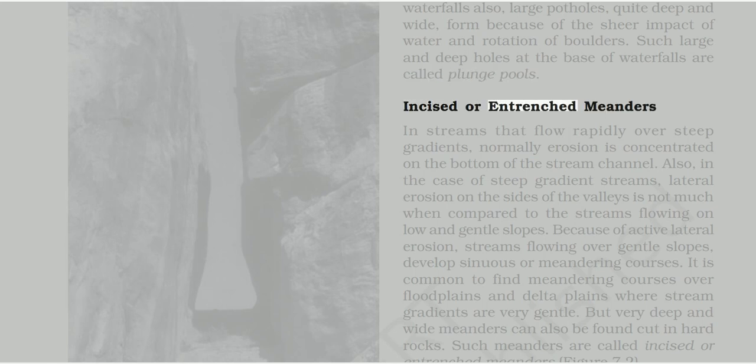Incised or entrenched meanders. In streams that flow rapidly over steep gradients, normally erosion is concentrated on the bottom of the stream channel. Also, in the case of steep gradient streams, lateral erosion on the sides of the valleys is not much when compared to the streams flowing on low and gentle slopes. Because of active lateral erosion, streams flowing over gentle slopes develop sinuous or meandering courses. It is common to find meandering courses over floodplains and delta plains where stream gradients are very gentle. But very deep and wide meanders can also be found cut in hard rocks. Such meanders are called incised or entrenched meanders.